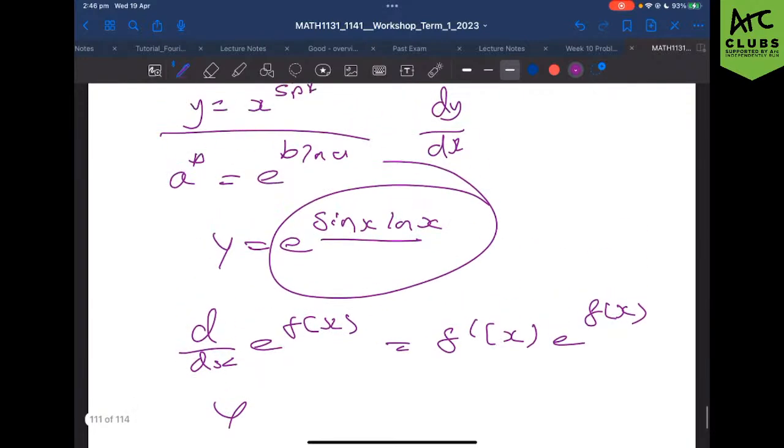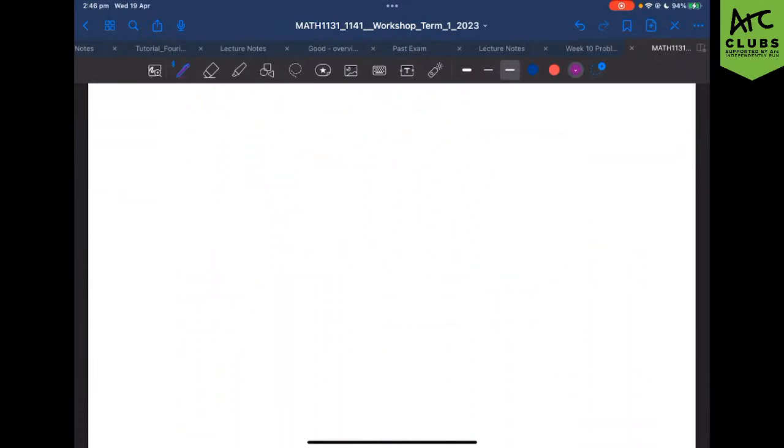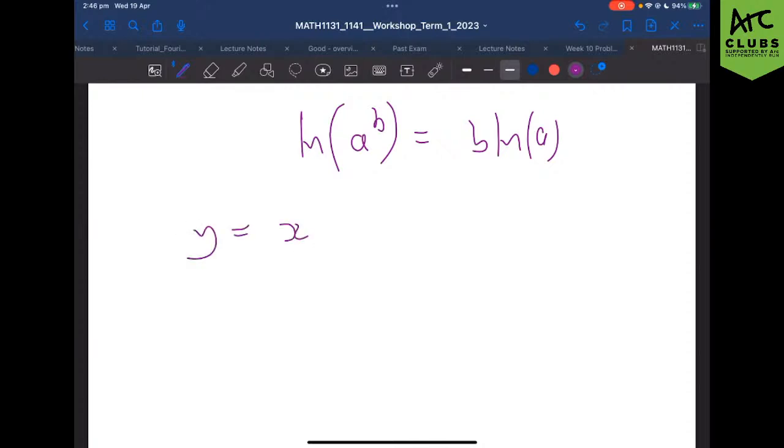Essentially, the trick is that we're going to exploit a very cool property of the log function, which is that if we have the log of some a to the power of b, we can rewrite this as b times ln of a. Does that make sense to everyone? The reason that's so useful is it means we can go back to y equals x to the power of sin x, and we can just take the natural log of both sides. So ln of y equals ln of x to the power of sin x.